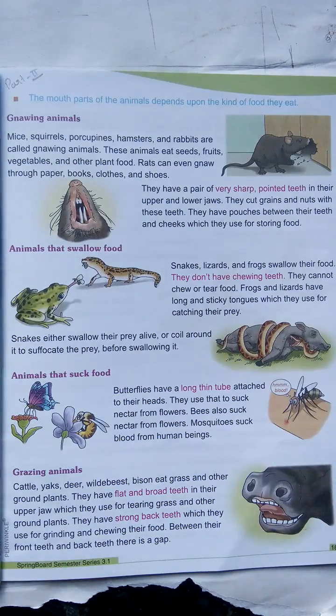Next, grazing animals. Grazing animals like cows and yaks bite the plants and quickly swallow them without chewing. When they relax, they bring small amounts of food from the stomach into their mouth. They then chew it with their back teeth. This is how they digest their food. This is called chewing the cud. What does chewing the cud mean?